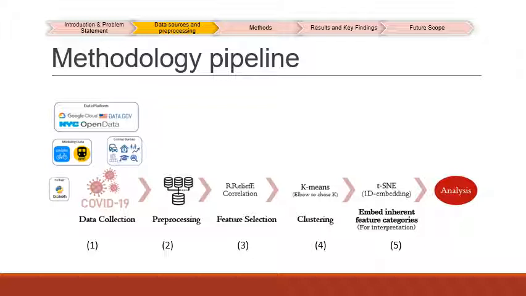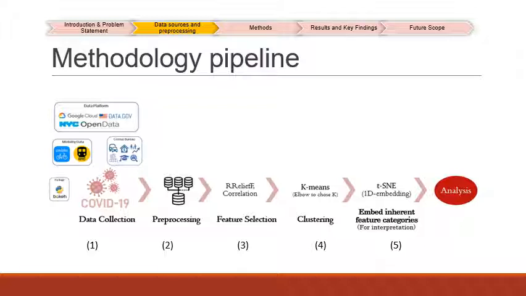We start with data collection where we use demographic information from the Census Bureau and city bike and New York City subway data in order to account for mobility information. Next, we perform pre-processing in order to make all of this data at the zip code level. We had 240 features and we performed feature selection methods like relief and correlation in order to reduce our feature set down to 113 features.